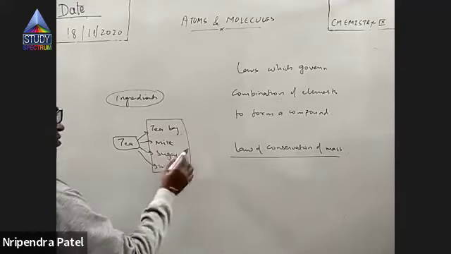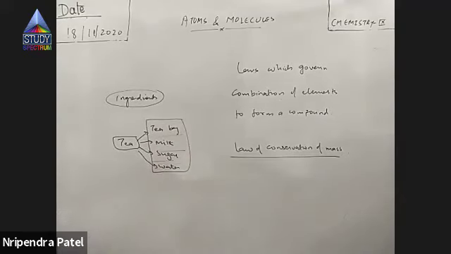So these are the ingredients of a tea. Now, can you vary the composition of these ingredients to make tea?